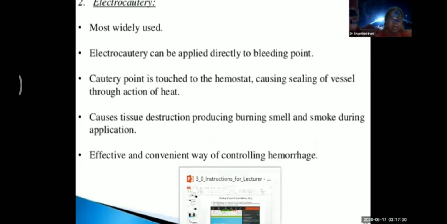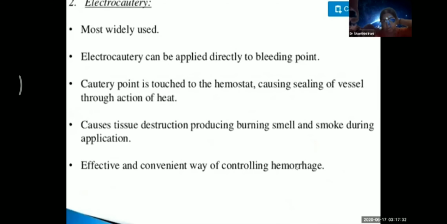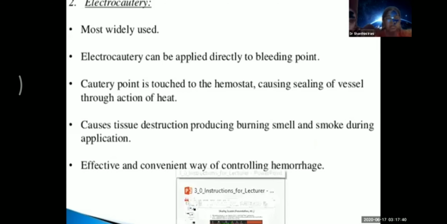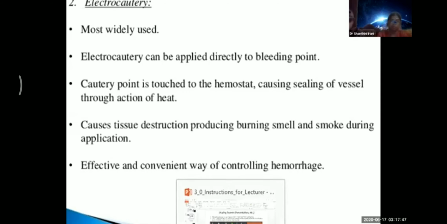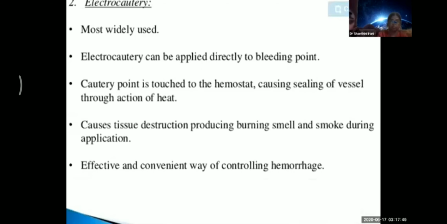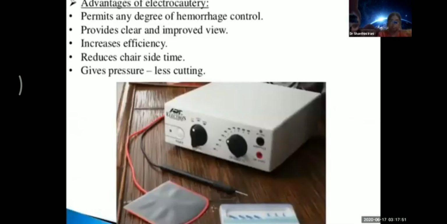Electrocautery. Electrocautery is the same thing that I told you now. The cautery point is touched to the hemostat or to the forceps, which causes the sealing of the vessel. It causes tissue destruction and there is a burning smell and smoke during application. Electrocautery permits any degree of hemorrhage control. It provides a clear and improved view, increases efficiency, reduces the time, and gives pressure-less cutting.